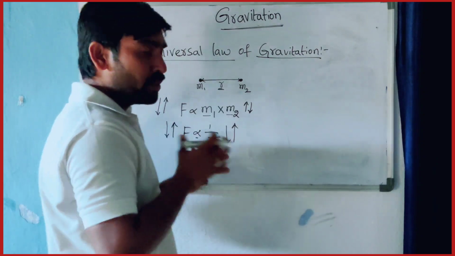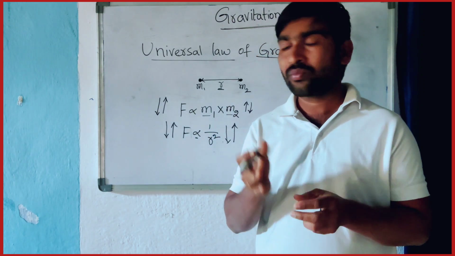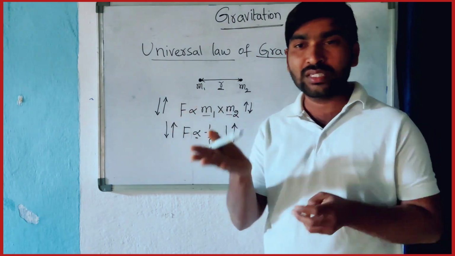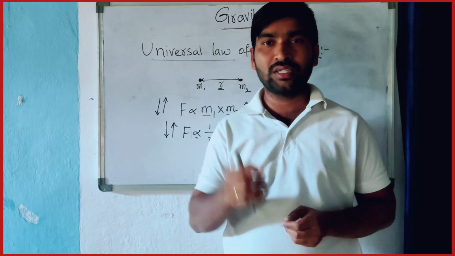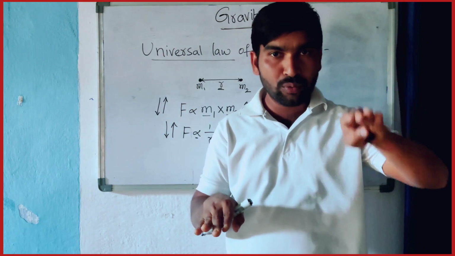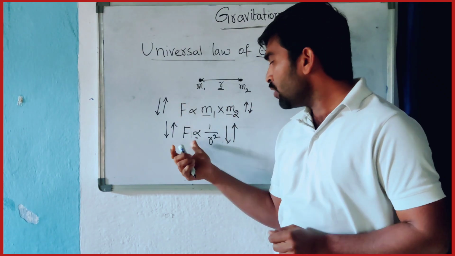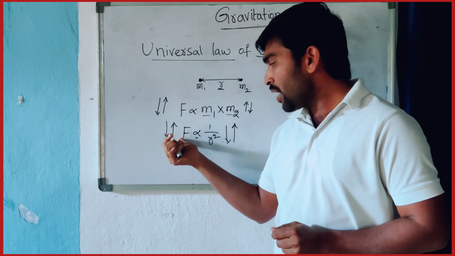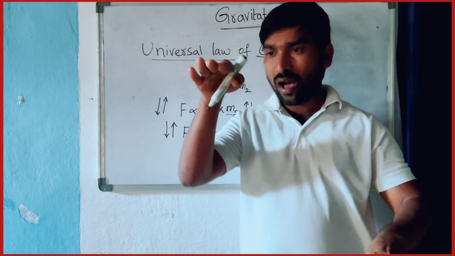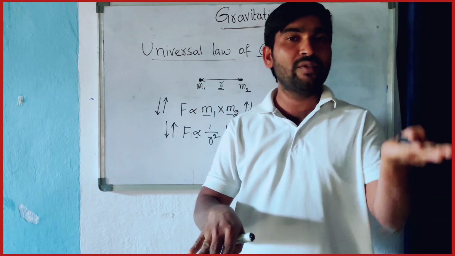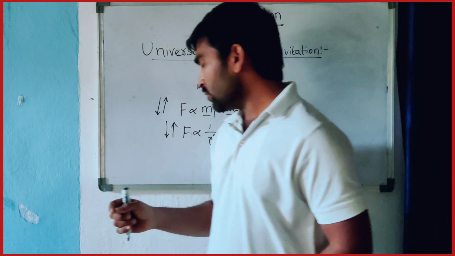This is the relationship of inverse proportionality. Proportional means when F increases, M1 M2 also increase, and when F decreases, M1 M2 also decrease. That is the proportionality symbol. Inversely proportional means when F increases, R goes down, and when F decreases, R rises. So this is the relationship between these two.